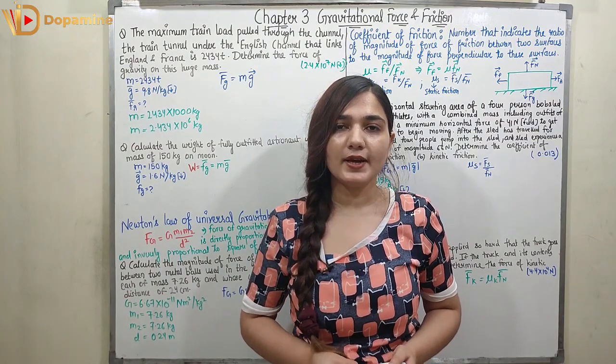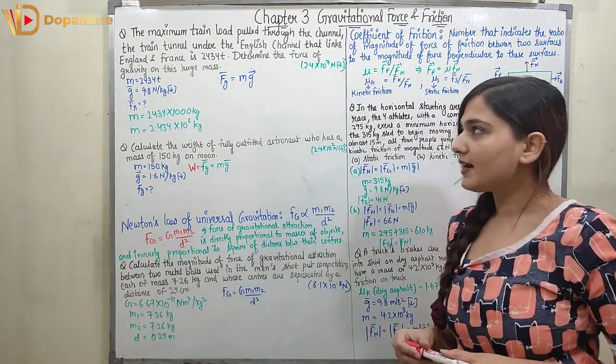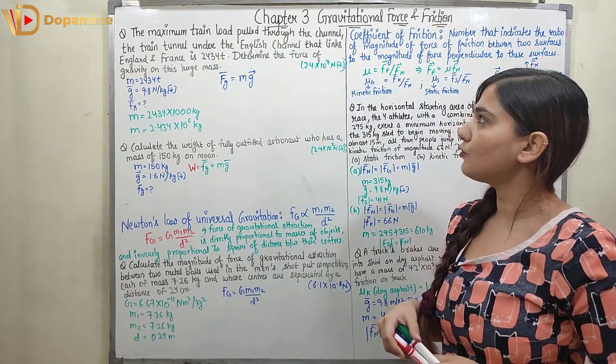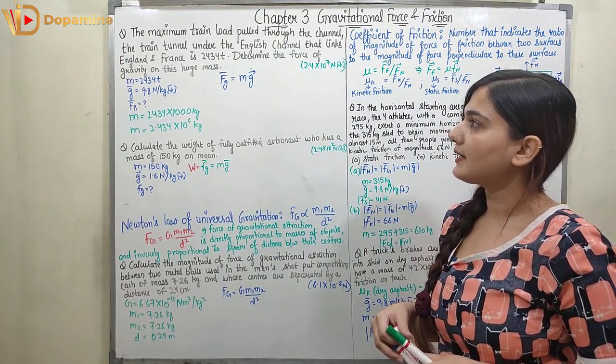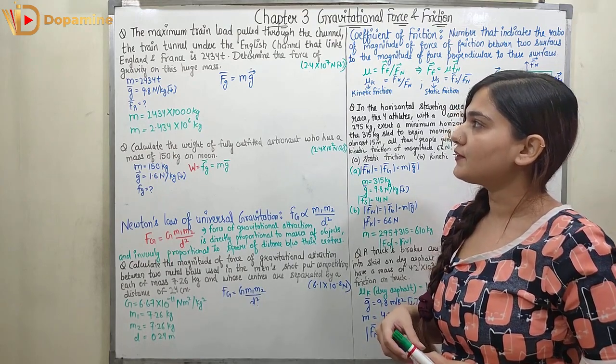Hello guys, we are discussing chapter 3, gravitational force and friction. So let's start our discussion with the first problem from chapter 3. The maximum train load pulled through the Channel Tunnel, the train tunnel under the English Channel that links England and France, is 2434 ton. Determine the force of gravity on this huge mass.